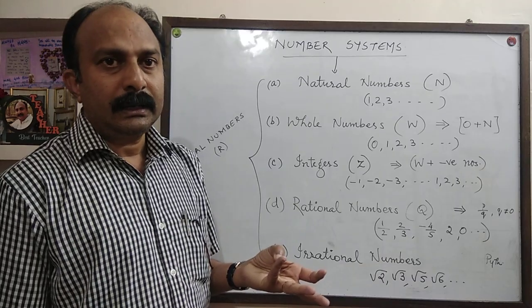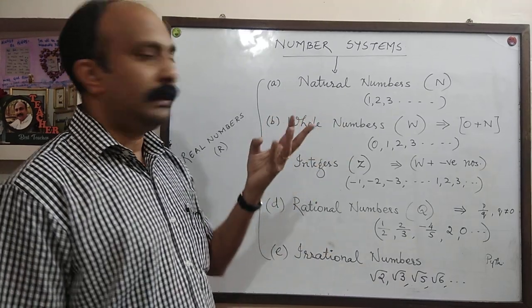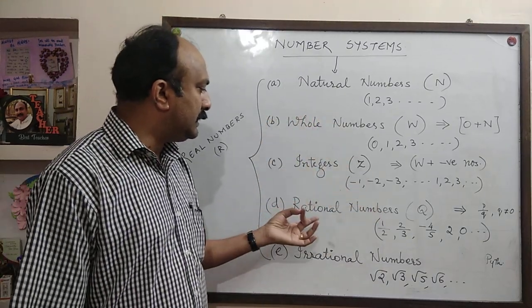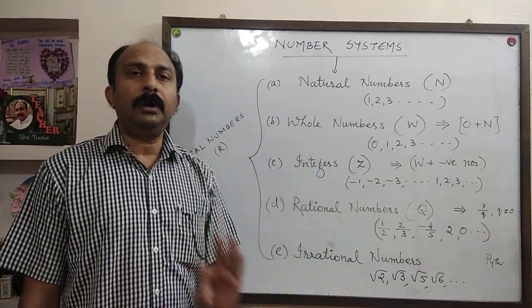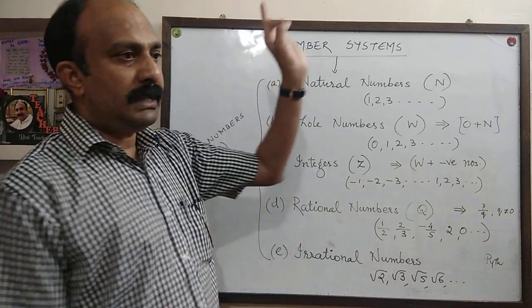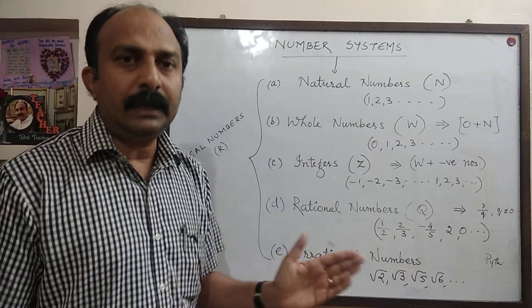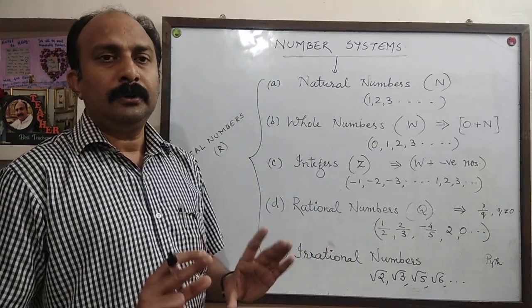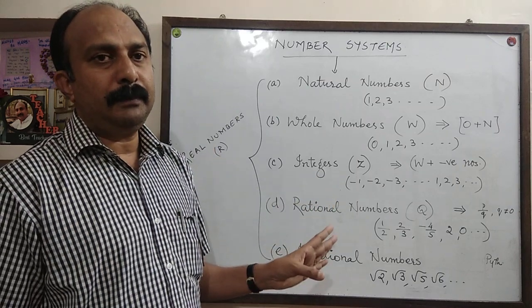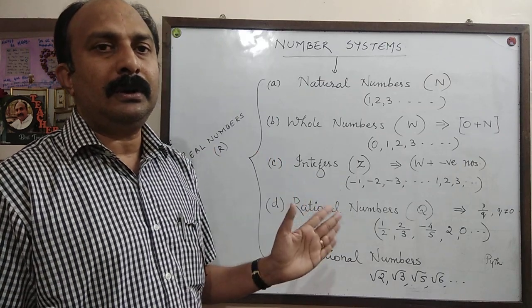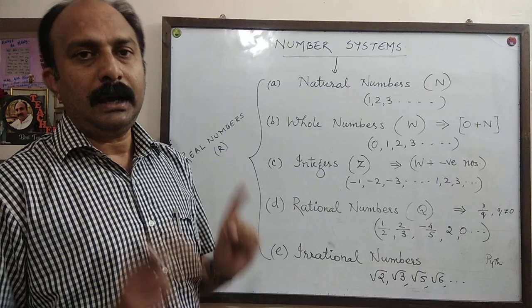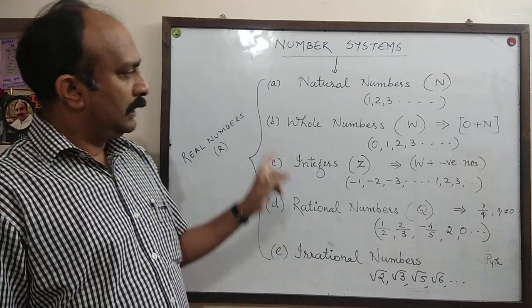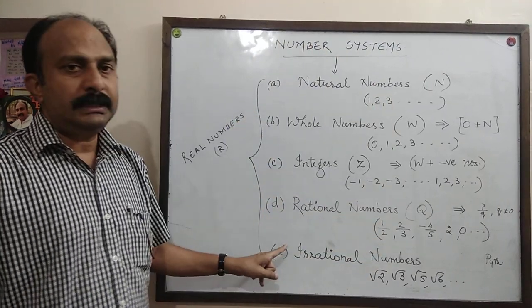or every point of a number line represents some or the other real number. That number can be a natural number or whole number or integer or rational number or irrational number. All these types of numbers together have been given the name real number. So, any type of number on the number line is called a real number. I hope it is clear to all of you. Now, once again you go through this.